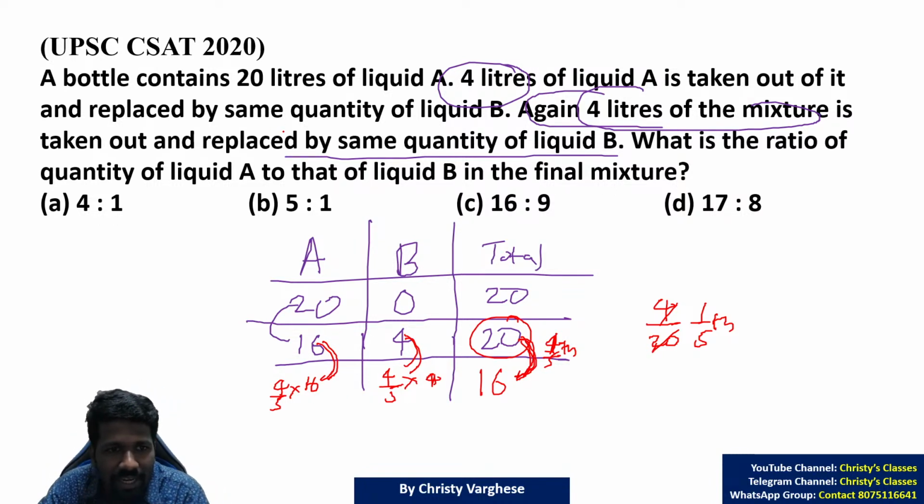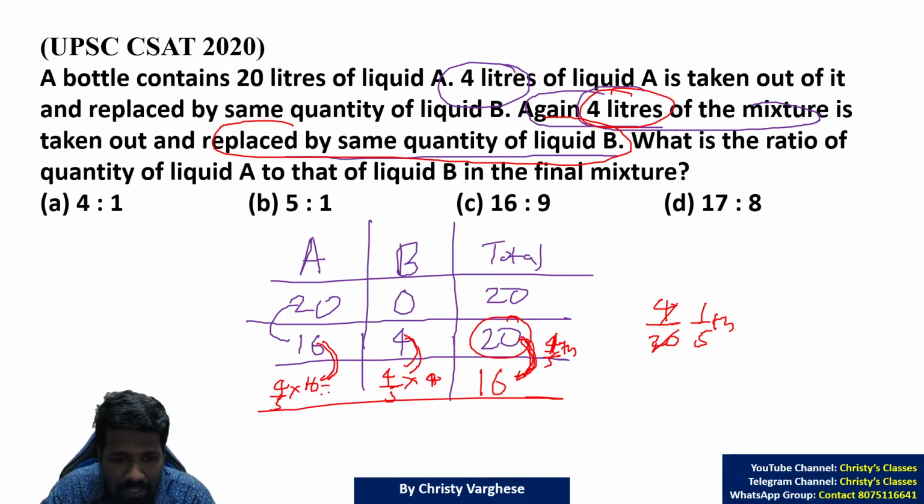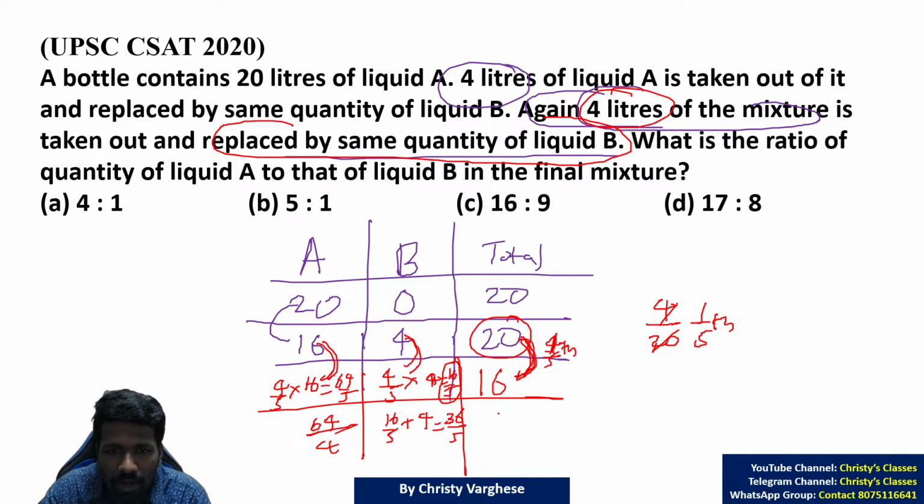But now question says that it is replaced by same quantity of B. Same quantity means 4 liters. 4 liters of mixture is taken and then replaced by, first of all let us calculate this. 4 by 5 into 16, that is 64 by 5 and this is 16 by 5. To that 4 liters of B is added means 16 by 5 plus 4. Simplifying it using fraction addition, LCM is 5. So 16 plus 20 by 5. 16 plus 20, 36 by 5. All of you are understanding till now?